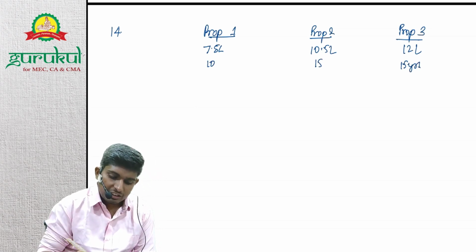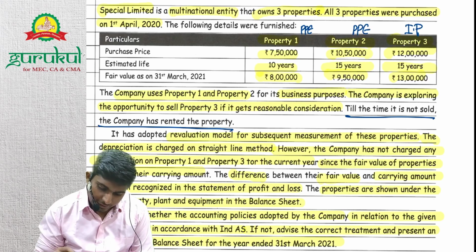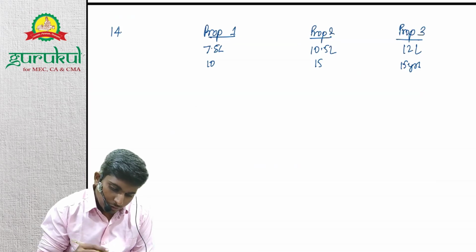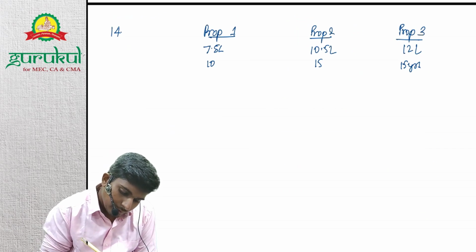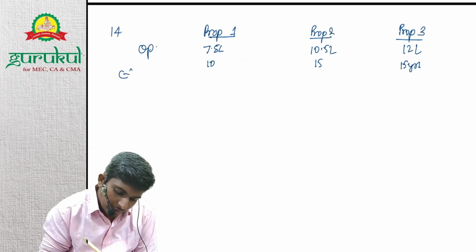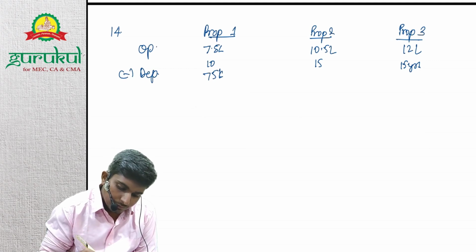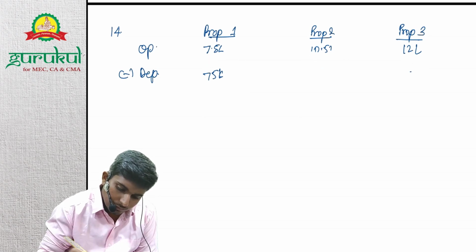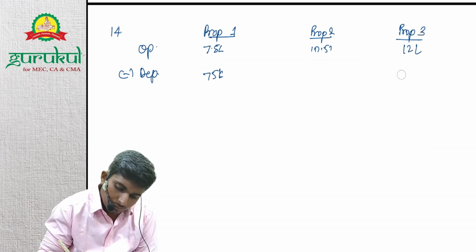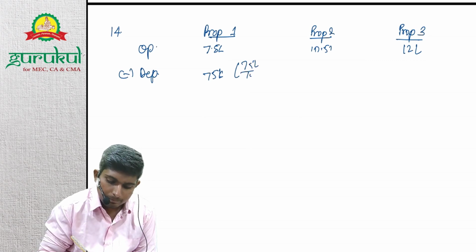So all follow the straight line method and only 1 year has completed, right? So we'll depreciate for 1 year. Basically opening minus depreciation. Depreciation will be 75,000, which is basically 7.5 divided by 10.